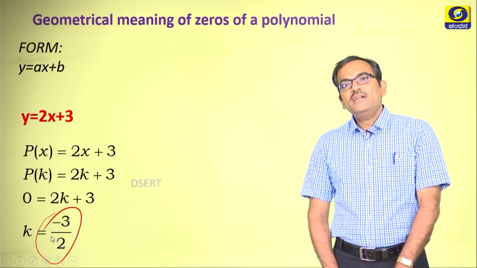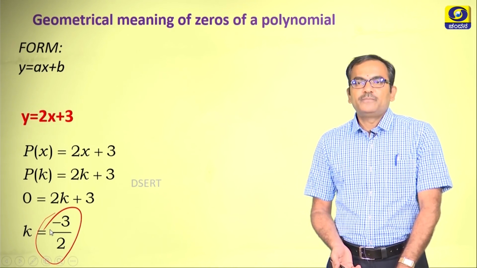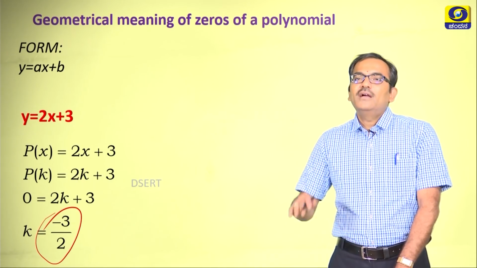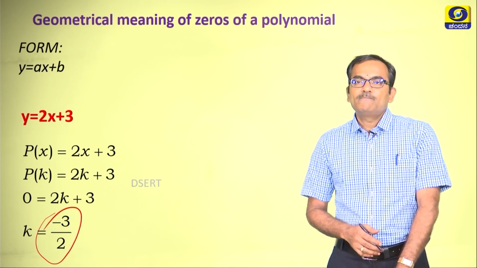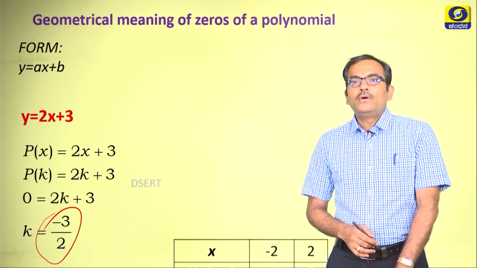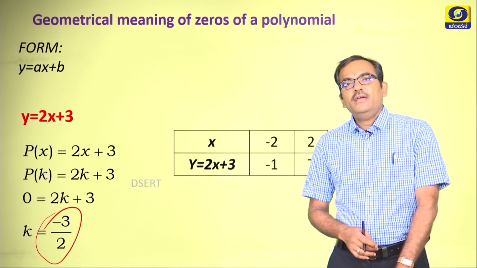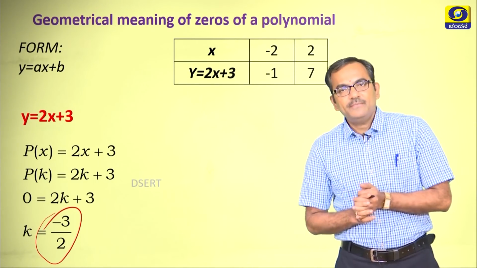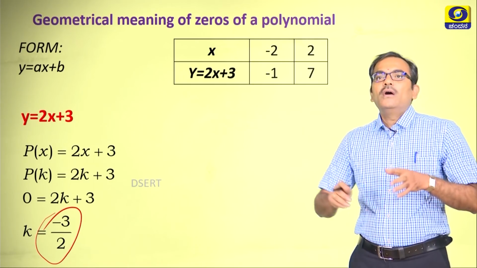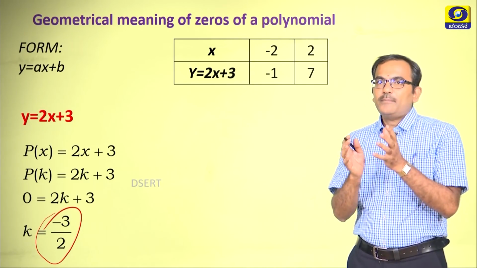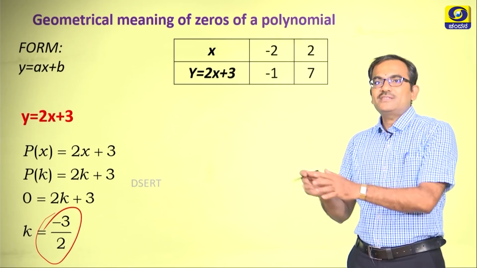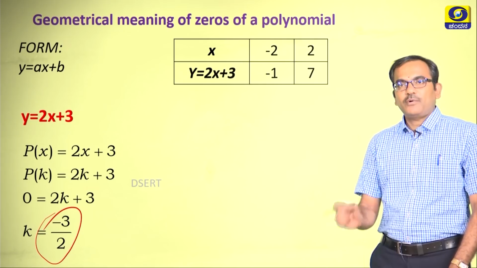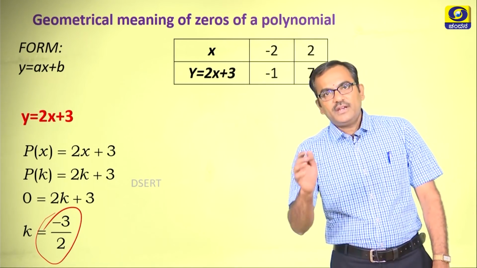Now, how do I understand this in a better way? Can this be geometrically represented? Will it have any geometrical significance? Okay. Now, let us try to understand this in a Cartesian plane. In order to understand this in a Cartesian plane, we need to reduce the entire polynomial into chunks or bits, the xy coordinates, we call them points. That we have done here.